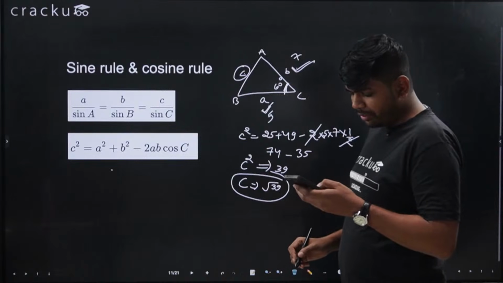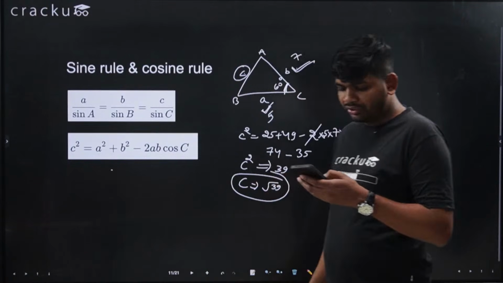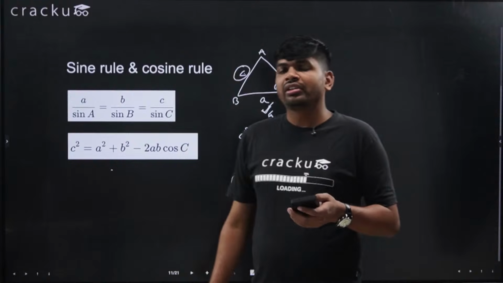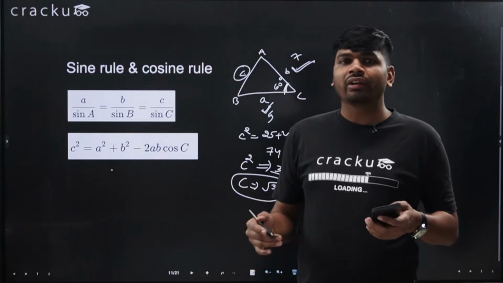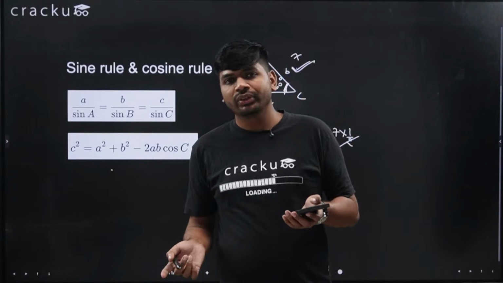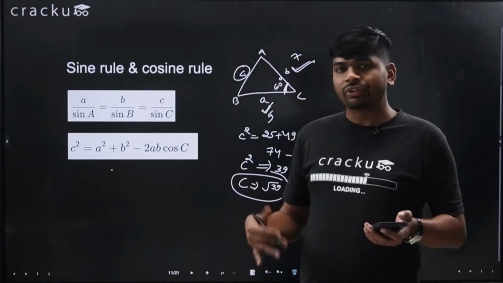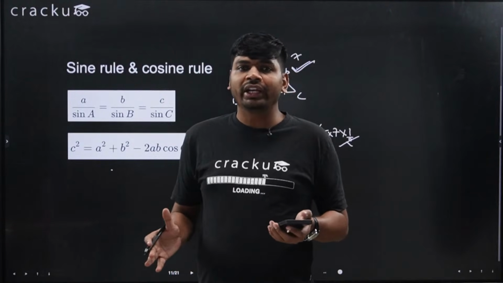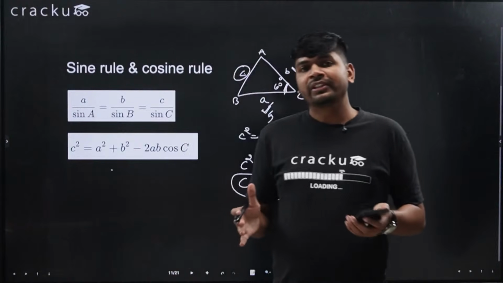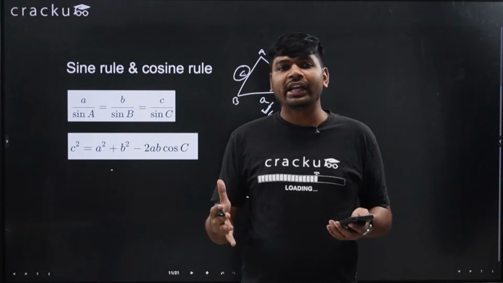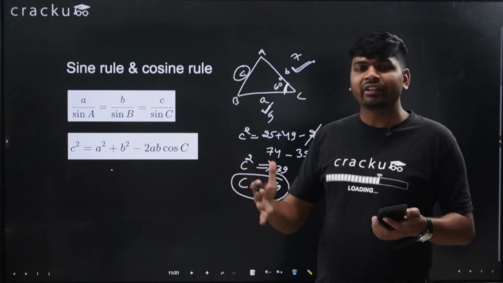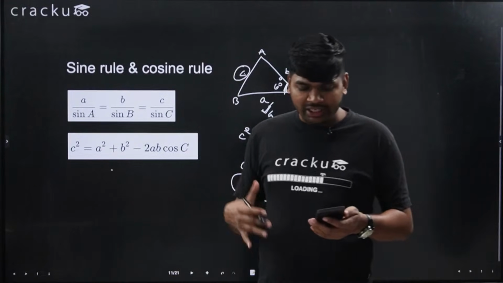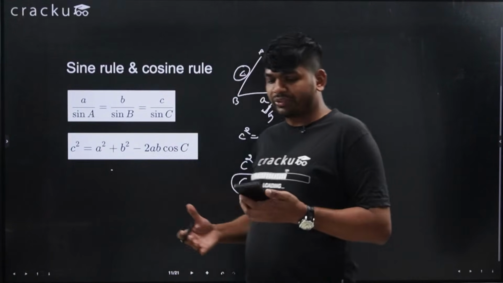Sir, will we have to memorize all the trigonometric ratios and identities? See, if the question comes, it will be only one question. So if you know the identities, solve the question. If you don't know, I think it's better to skip those questions, because now you can't do anything extra. You can just revise the existing formulas that you know, and based on those you can solve the questions.